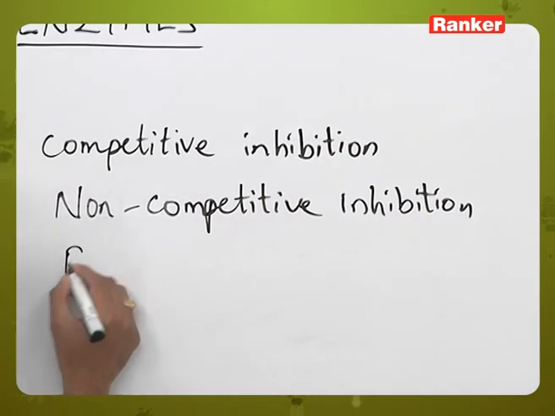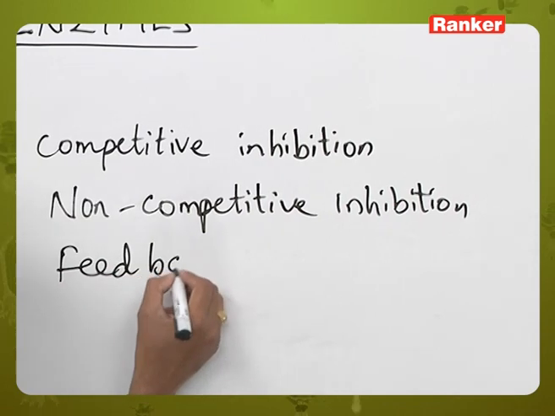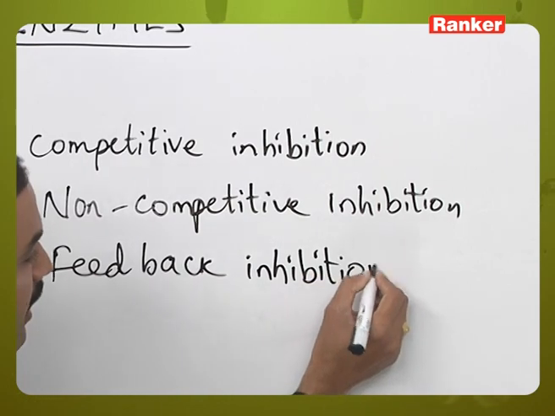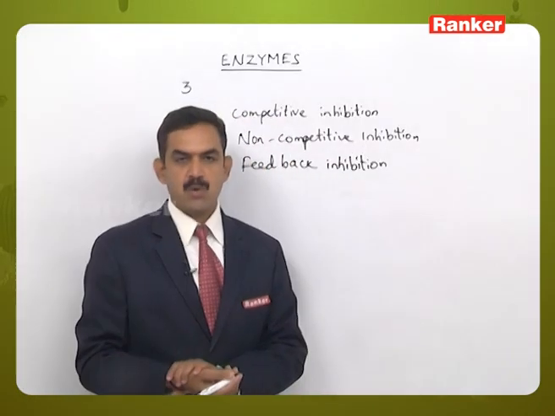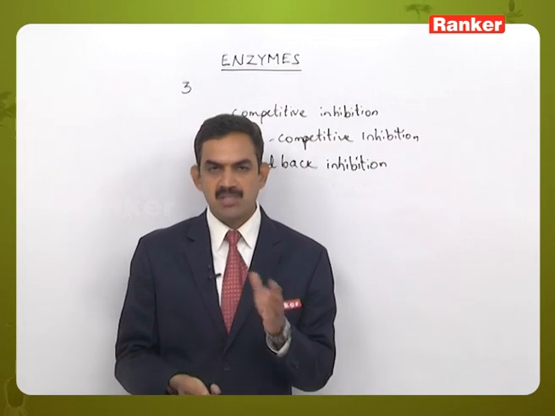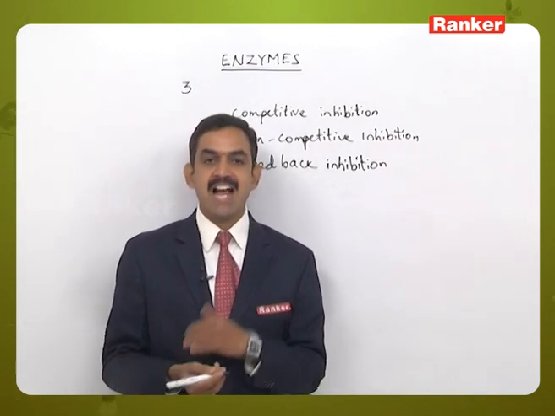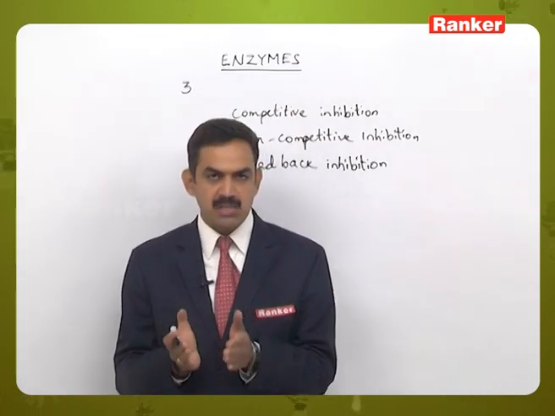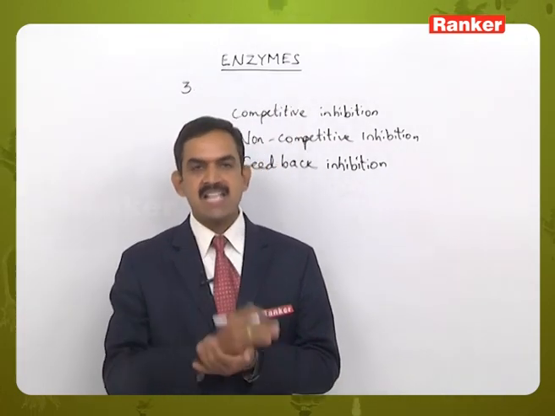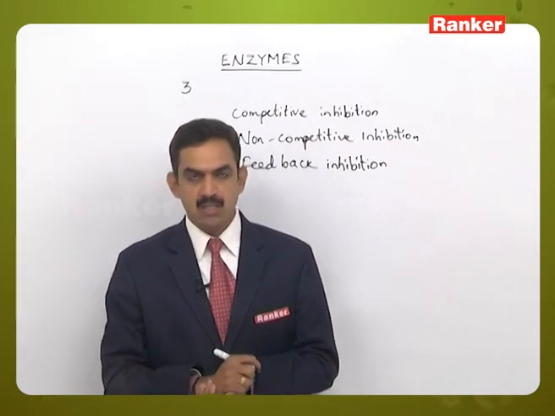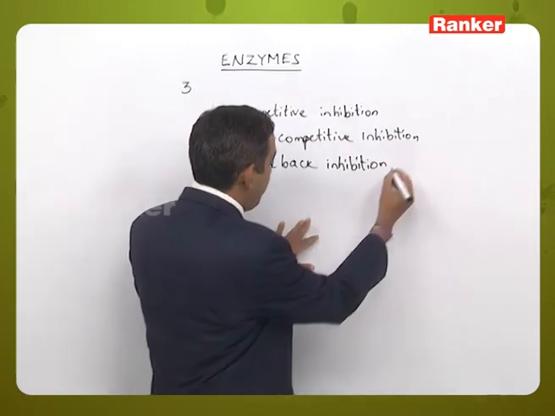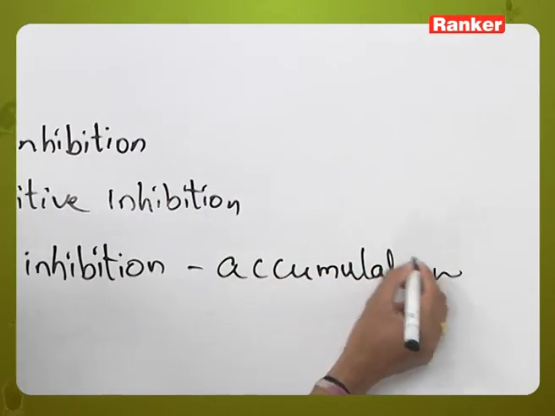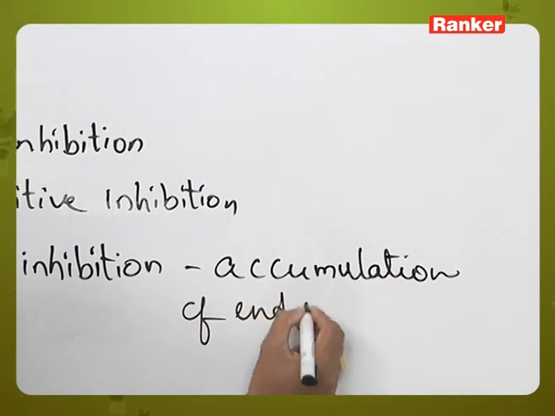The third one is the feedback inhibition or feedback process. Here feedback inhibition means the end products formed in a chemical process get accumulated. Because of the accumulation of the end products, the accumulated end products show their effect on the enzyme which is required for the first reaction. So this is because of the accumulation of end products.